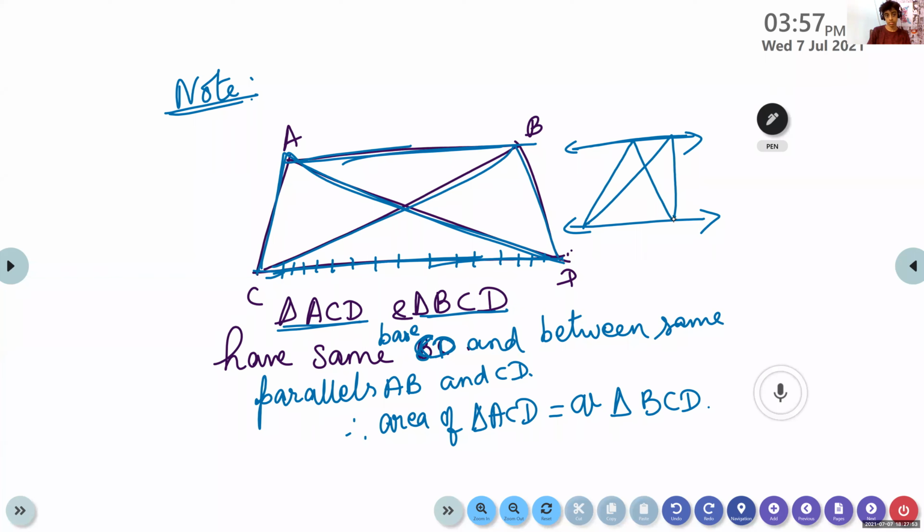Ma'am, isn't this a trapezium? That's what I'm saying, it is two parallel lines. It may be a trapezium or it may be a parallelogram. The triangles should have the same base and lie between the two parallel lines, whatever the figure may be. So triangles having the same base and between the same parallels will have equal area.